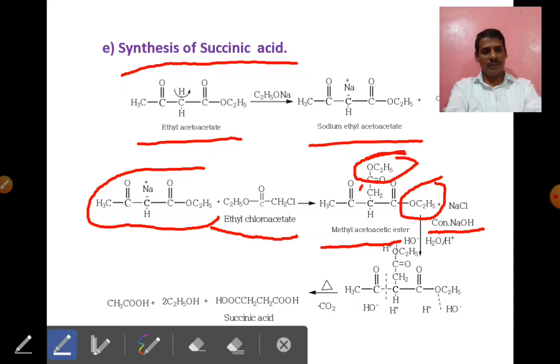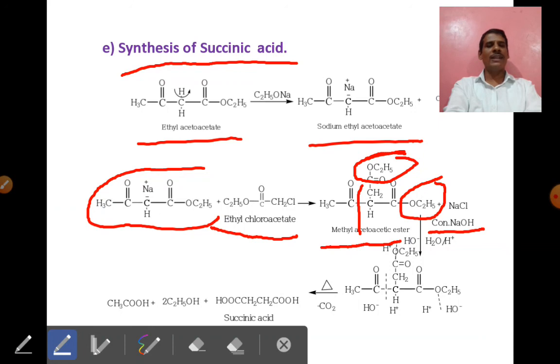carbonyl and CH2 bond also, that is, the carbonyl coming from the ketone family and the active methylene CH2. Breaking of this sigma bond, the carbon-carbon bond, takes place.